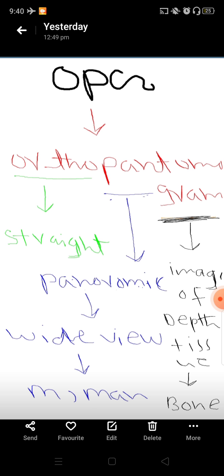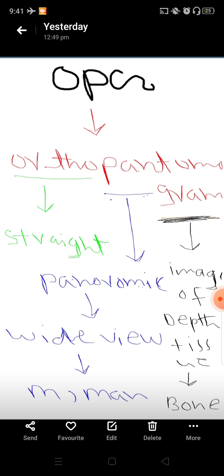Wide view means because it shows both maxilla and mandible and their associated structures. The coverage of OPG is wide because it covers both maxilla and mandible and their supported structures. What does tomogram mean? Tomogram means image of deep tissue. Deep tissue means image of bone.